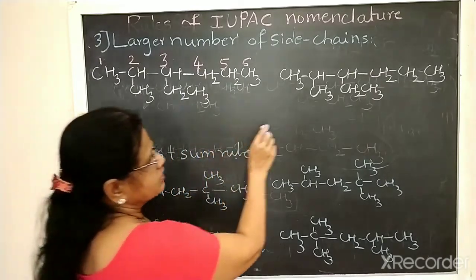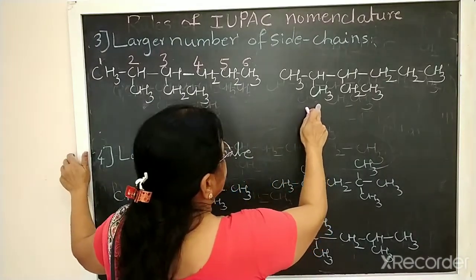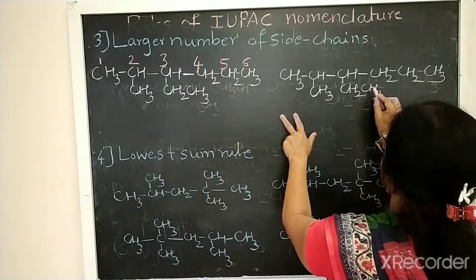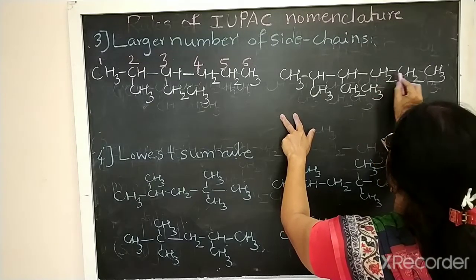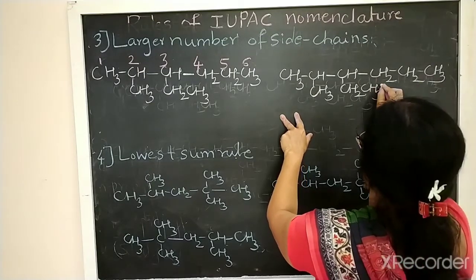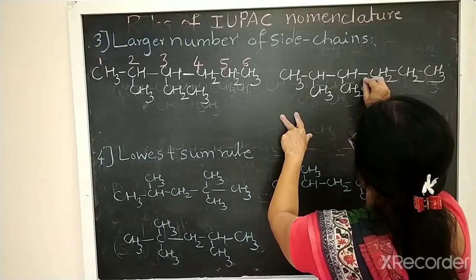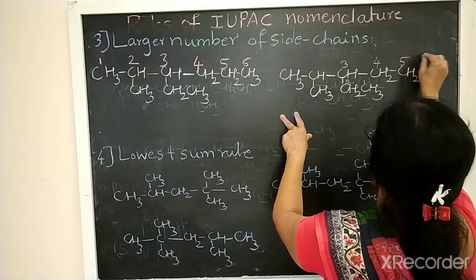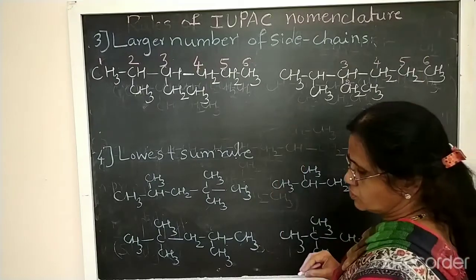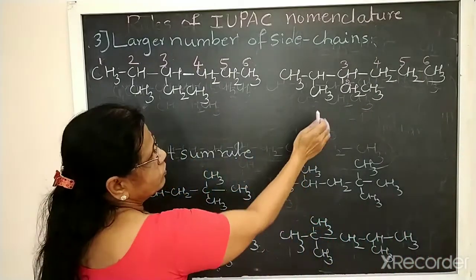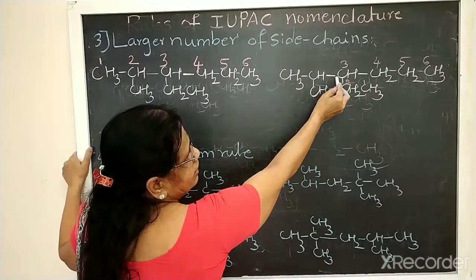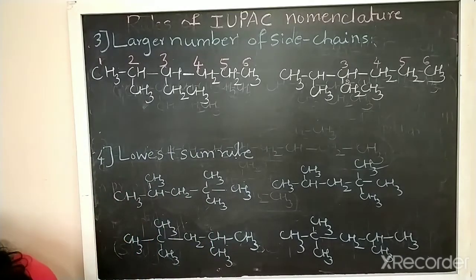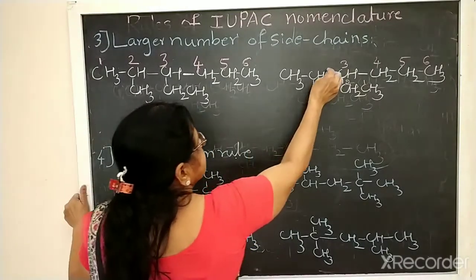The parent name is hexane. Same structure I have written here. So there is another chain, a same length chain. See here, 1, 2, 3, 4, 5, 6. So this is the same length chain. This is 1, this one is 2, this is 3, 4, 5, 6. So in such a case, which one should be selected? If you take this structure, the third carbon has only one side chain. Which side chain is there?